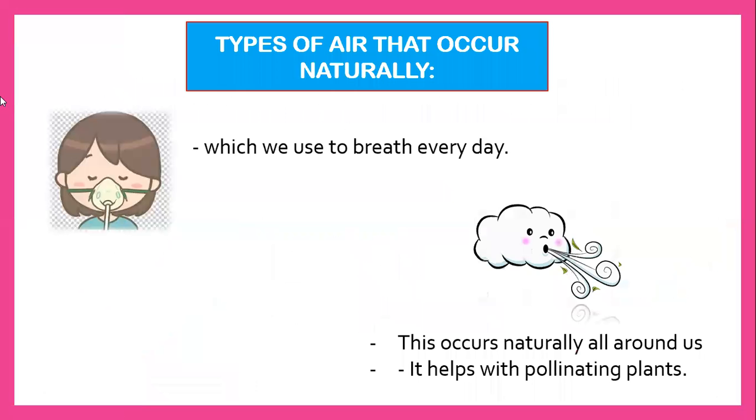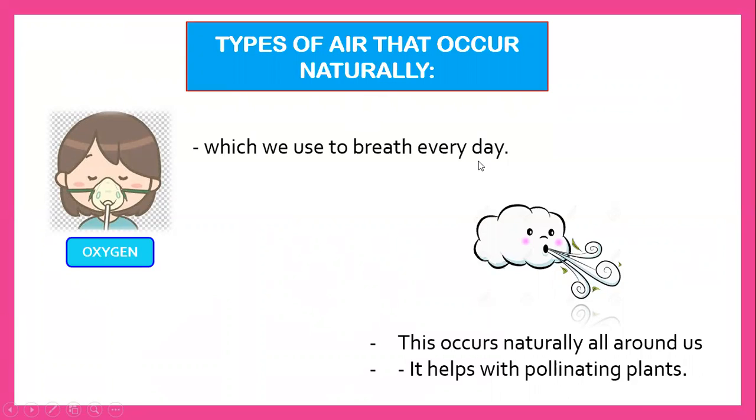So, types of air that occur naturally. There are two types of air that occur naturally. The first one is oxygen. Oxygen, I spell oxygen. Oxygen is what we use to breathe every day.